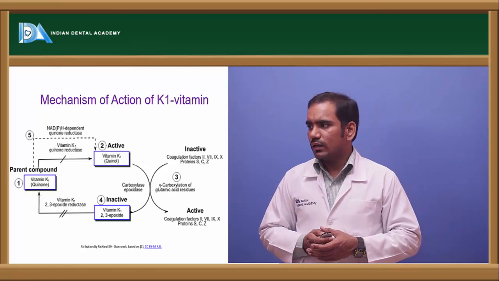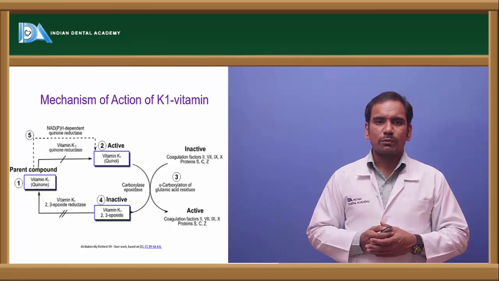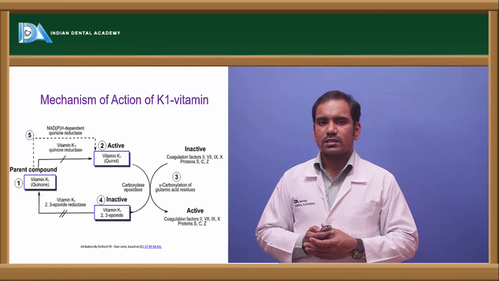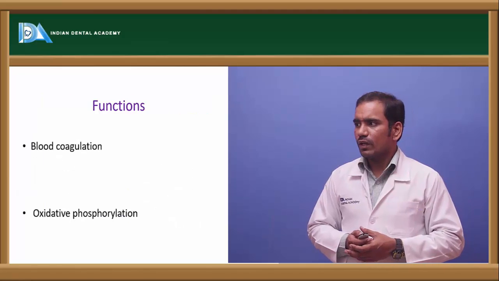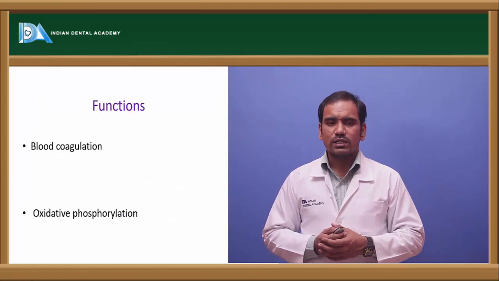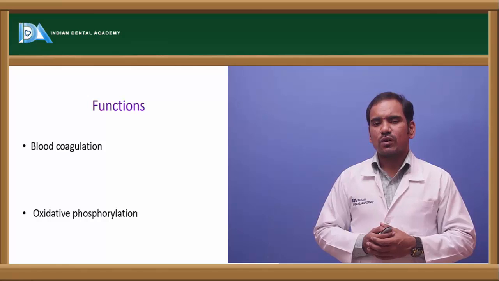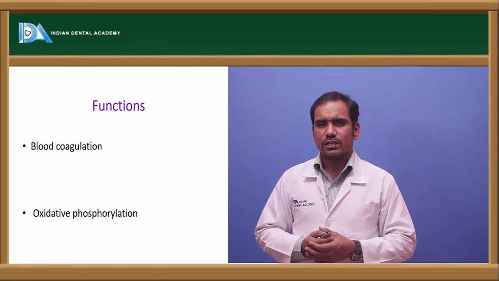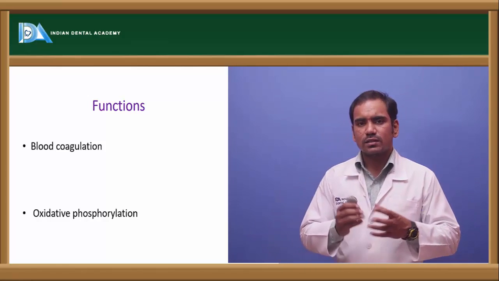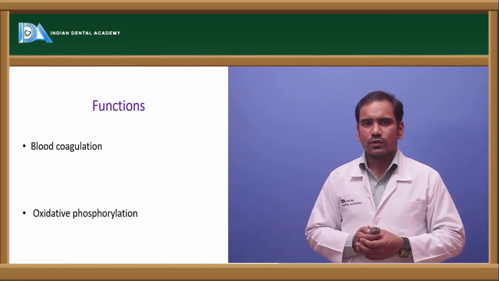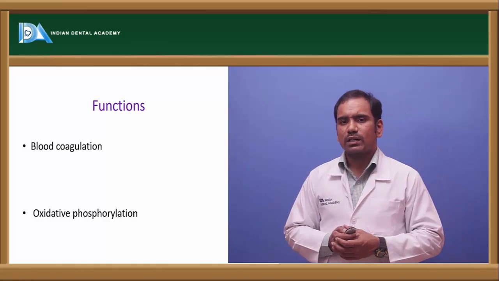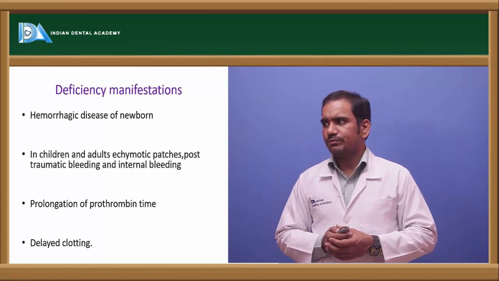So that's about the mechanism of action of vitamin K, its functions. It helps in coagulation, right? So those are the functions, blood coagulation. Apart from that, it is also involved in oxidative phosphorylation, where ATP is synthesized in the electron transport chain. There also vitamin K is required.